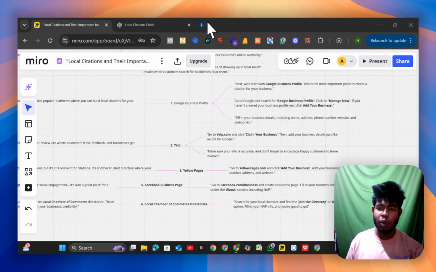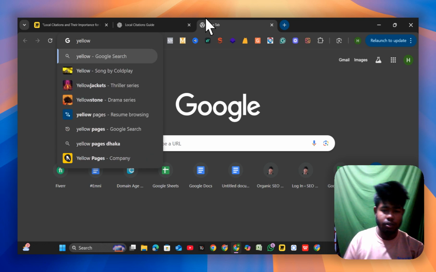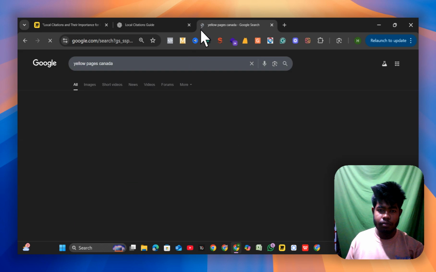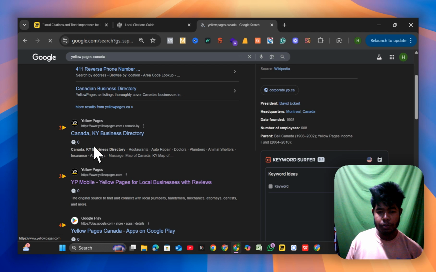Now we are going to Yellow Pages, yellowpages.com. This is the Yellow Pages site. Then we are going to the three dots. In this sign up section, you can edit your business here.